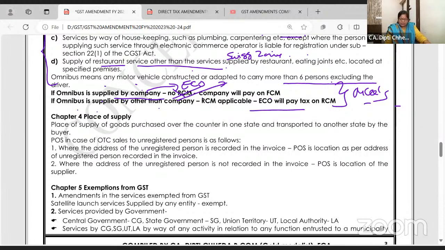Place of supply of the goods purchased over the counter in one state and transported to another state by the buyer. Okay, this I can explain with an example. A simple example: over the counter purchase. We are from Hyderabad, Telangana. We go and visit the Taj Mahal and there we buy small souvenirs of the Taj Mahal. Okay, so this is an over the counter purchase.